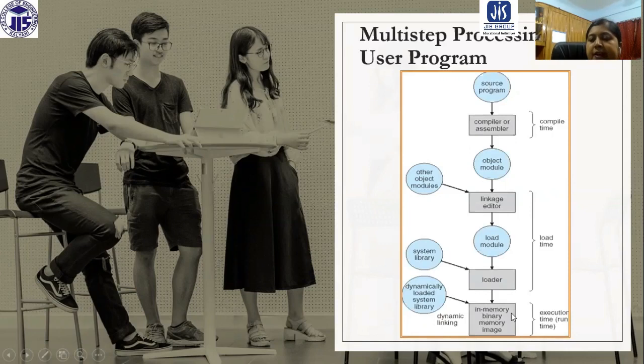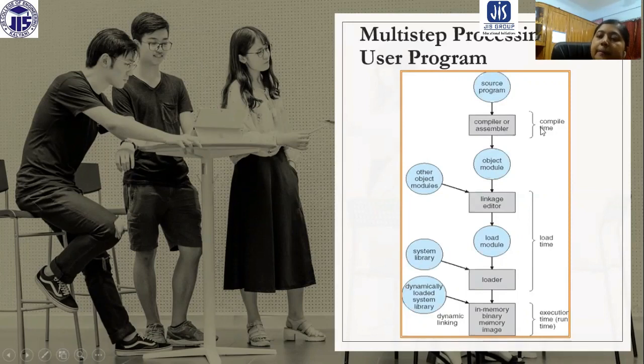Now in main memory, the binary image map is going to be created, the exe file is created. If the address binding is performed in this case, that is basically the runtime or execution time or dynamic binding. By this picture, it is very clear in which step the address binding is done.